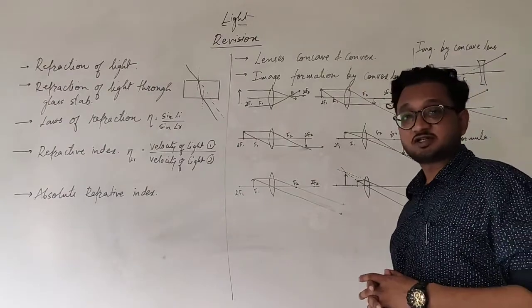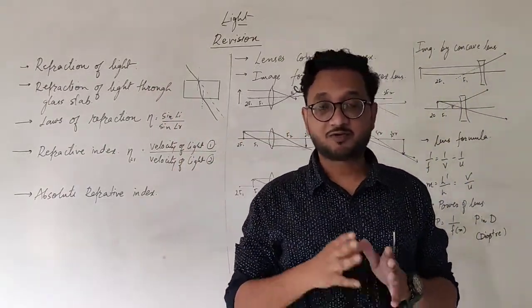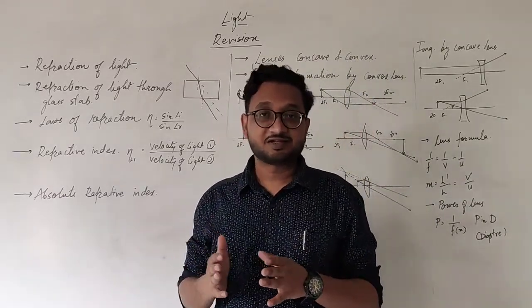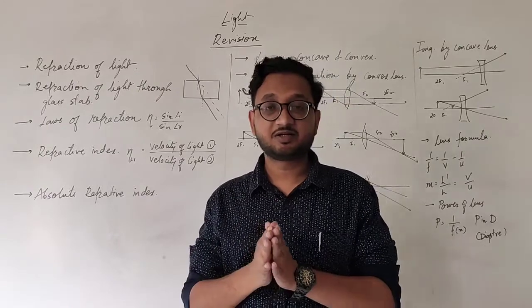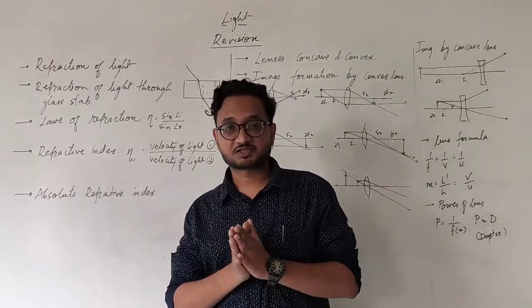The first thing that we studied is refraction of light. What is refraction of light? It is a phenomenon when a ray of light enters from one medium to another medium, then it changes its path a little bit, it diverts its path, and that phenomenon is known as refraction of light.